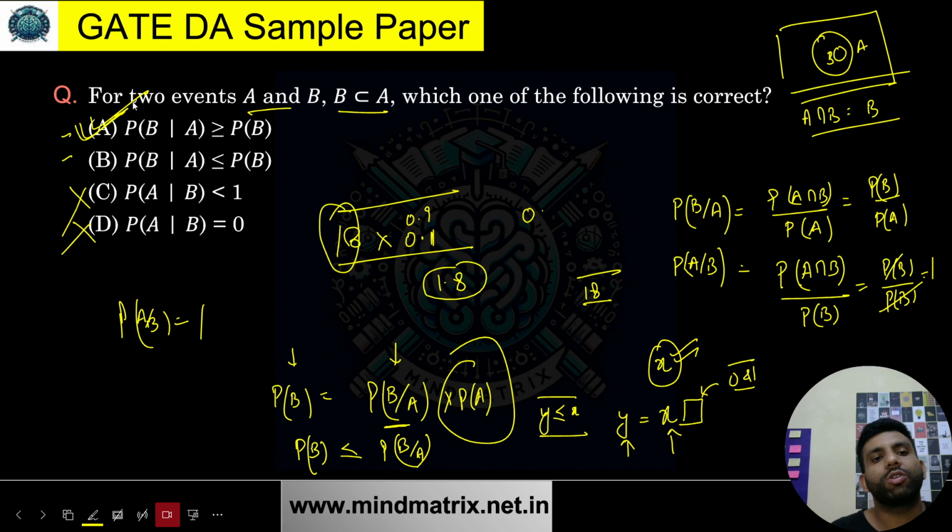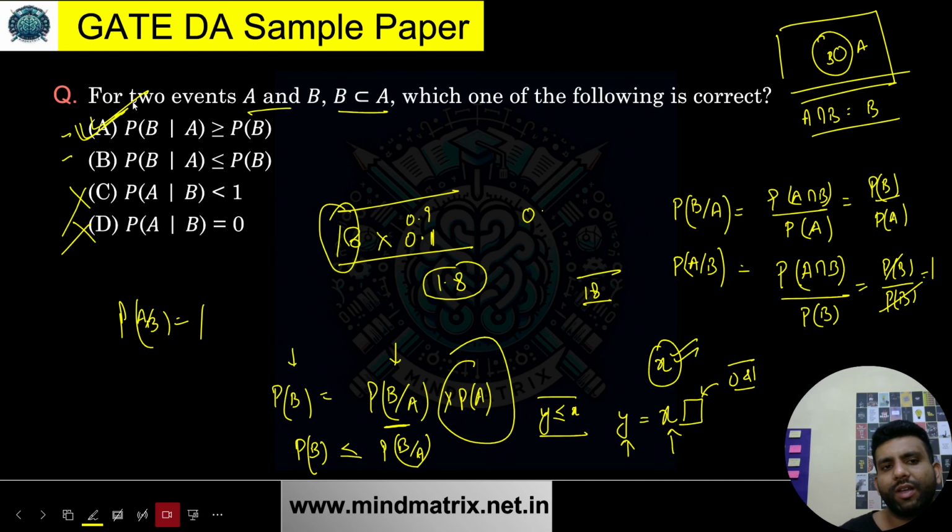Also, you can think in some other way as well. When we have a conditional probability, we actually reduce our sample space. So now when I am talking about P of B given A, I'm reducing my sample space to the A event. I'm considering A to be the sample space, and out of that, I'm just considering B. So most of the time, when my denominator decreases, my overall value increases. Yes or no?